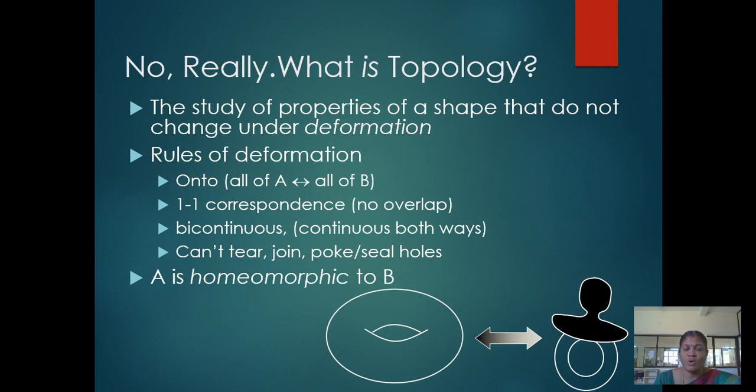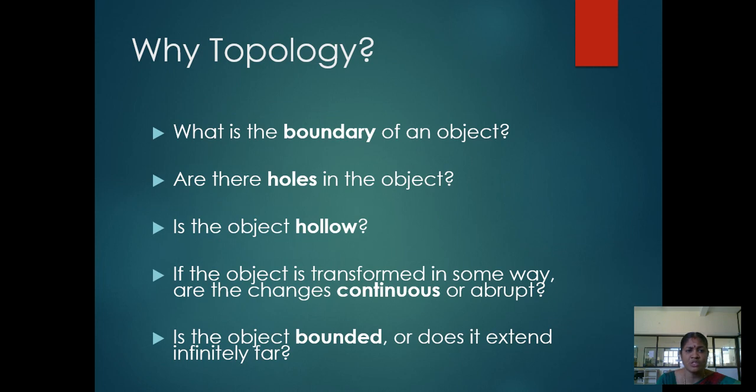Now, in reality, what is topology? The study of properties of a shape that do not change under deformation. Rules of deformation: one-to-one correspondence, continuous, cannot tear, join, hook, or pull. A is homeomorphic to B.